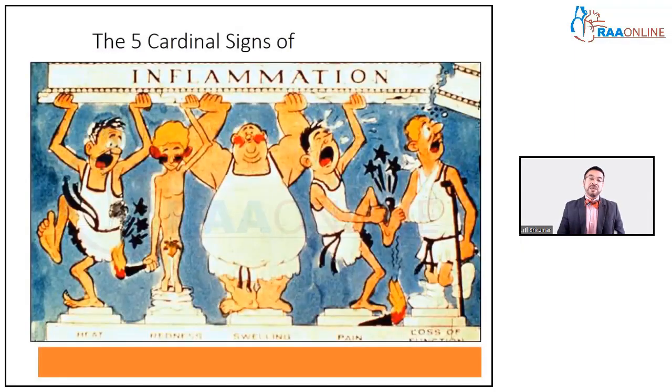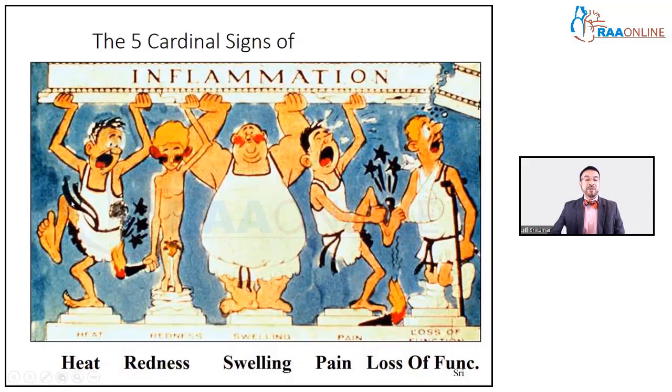And we also saw 5 cardinal signs of inflammation. Now this picture should help you remember the 5 cardinal signs of inflammation. All these guys are holding up this big pillar called inflammation. The first one is being burnt, heat. The second one is naked, so he's blushing, redness. The third person is fat, that's swelling. The fourth person just had something dropped on his toe, pain. And the fifth person has a fracture, so the building is crumbling, loss of function.